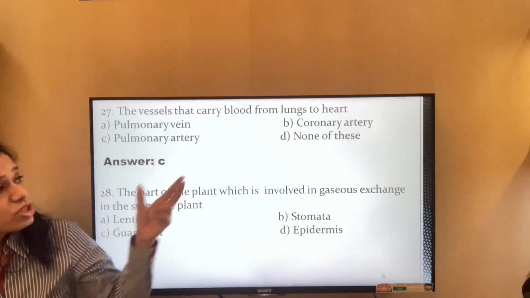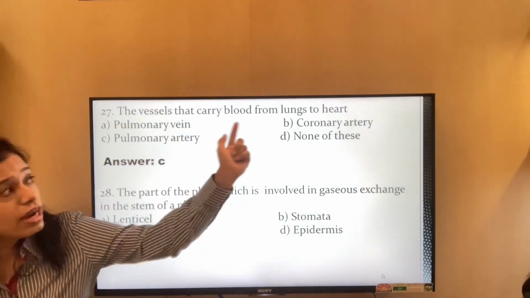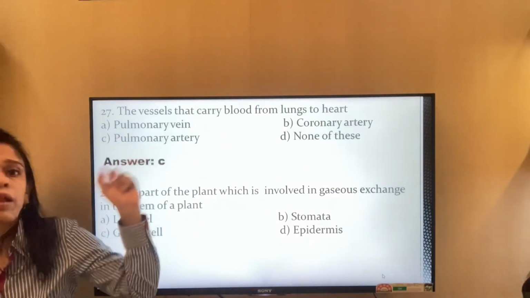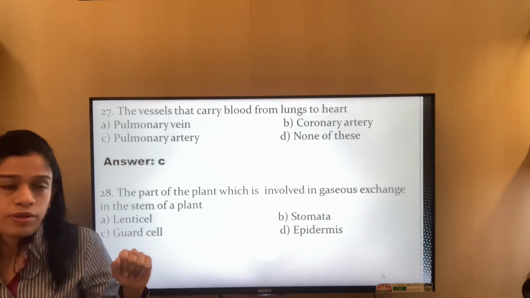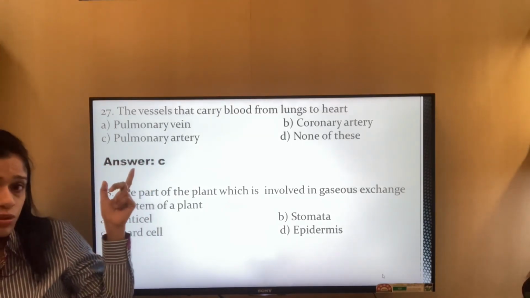Now there are two options, coronary artery and pulmonary artery, but they are telling that blood from lungs to the heart. From lungs to the heart, it is the pulmonary artery. Okay, so from lungs to the heart, it is the pulmonary artery. So it is option C.